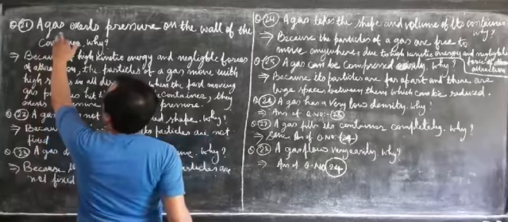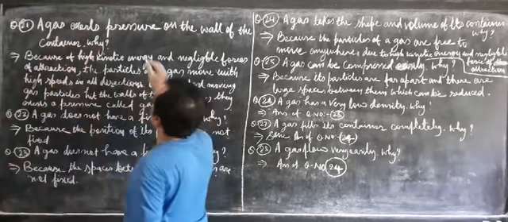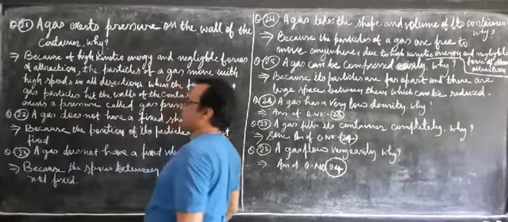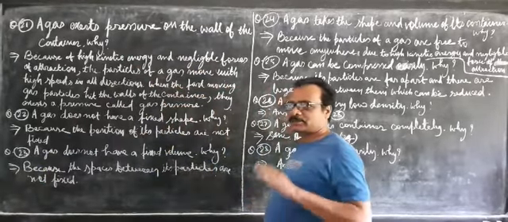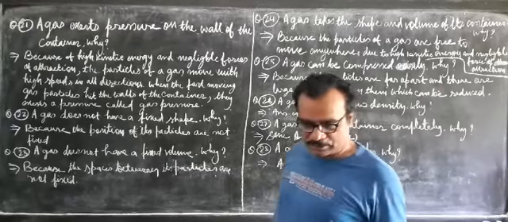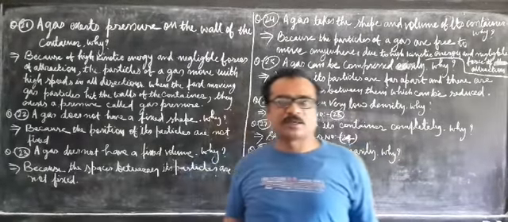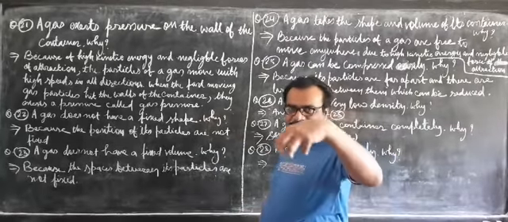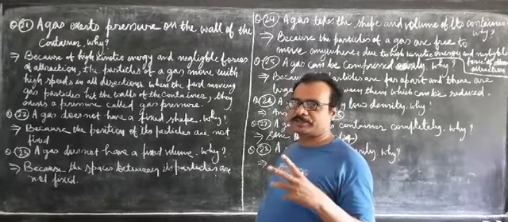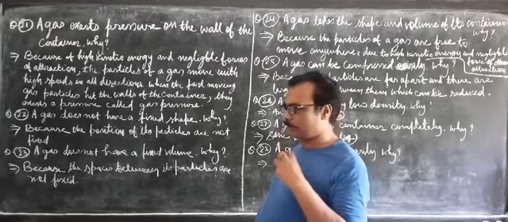Question number 21. A gas exerts pressure on the wall of the container. That means gases exert pressure on the wall of the container. You have LPG, CNG, PNG gas cylinders in your house, and you know that gas cylinders put pressure over the wall of the container.